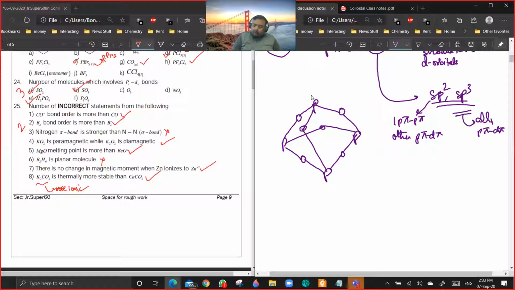So you see, P4O6 will not have any pi bond, but P4O10 will be having pi bond. So this will be P4O10. In this case, the hybridization is sp3, so this pi bond will be d pi, d pi. So the answer will be A, B, E, so it will be 3. Are you getting a point? Yes or no?